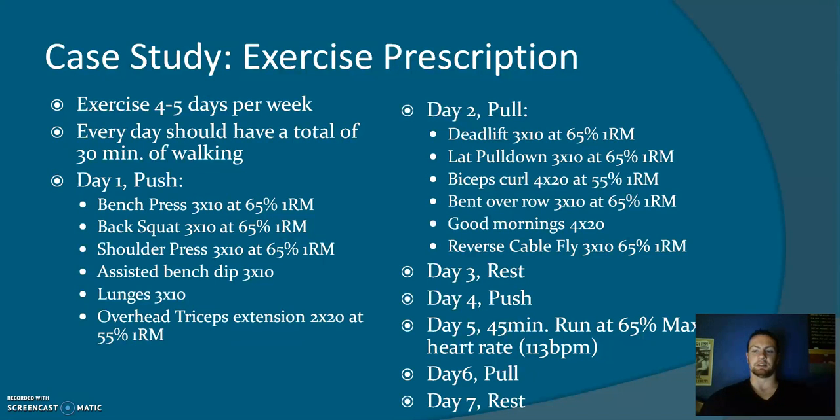Day 3 is a rest day. Day 4 is a repeat of the push day. Day 5 is a 45-minute run at 65% heart rate, which is roughly 115 beats per minute. However, too much aerobic training can cause more weight loss. Day 6 is a repeat of the pull day. Day 7 is a rest day.